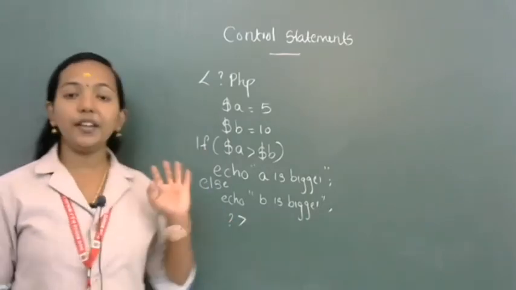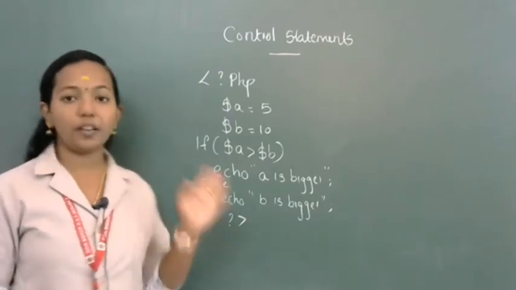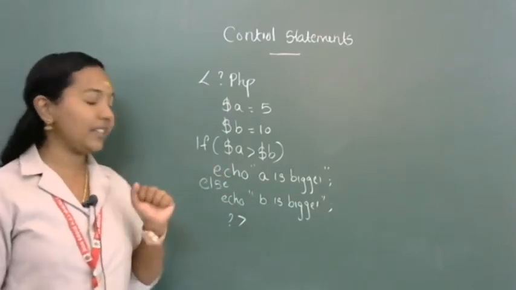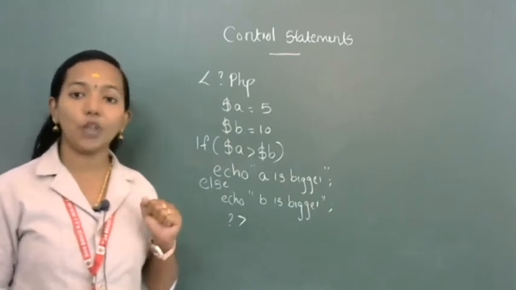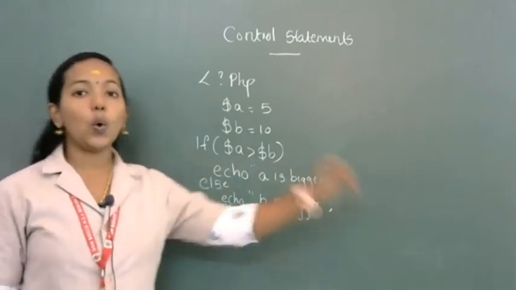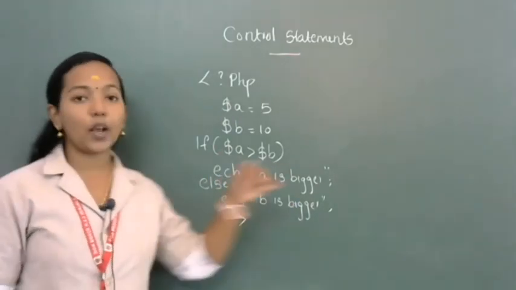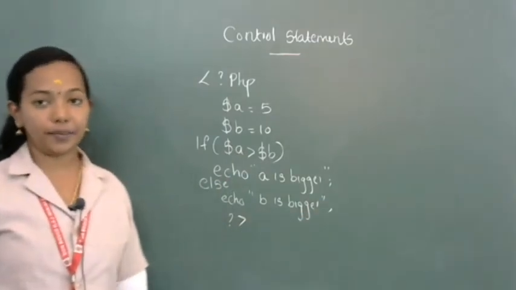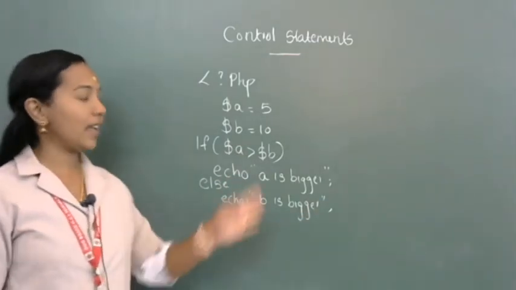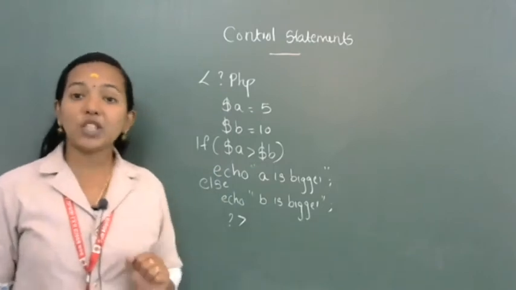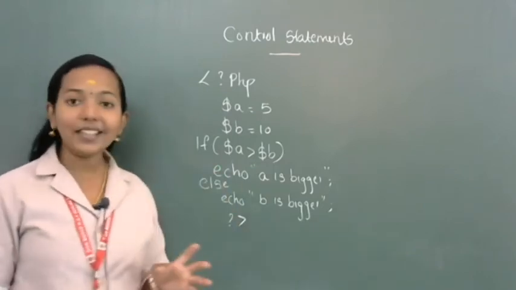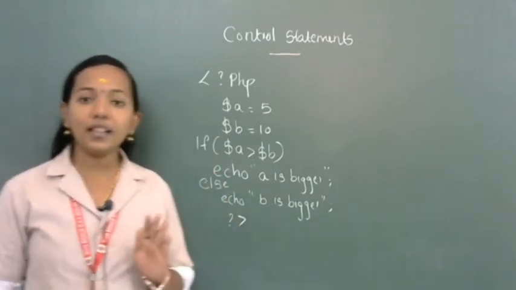So first, $A is equal to 5, $B equal to 10. After that, if $A greater than $B, then echo A is bigger, otherwise echo B is bigger. Clear? So this is a sample PHP program that indicates the working of the if else statement.